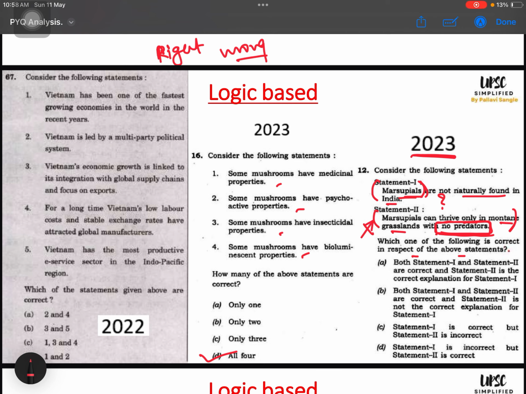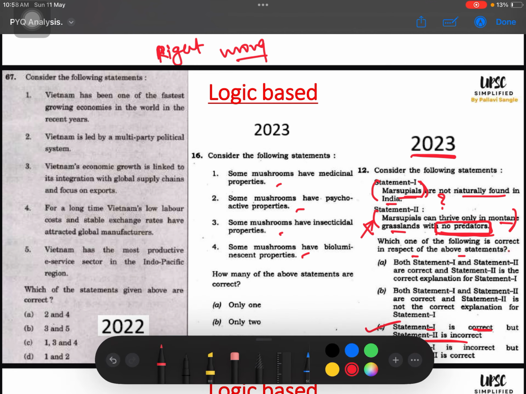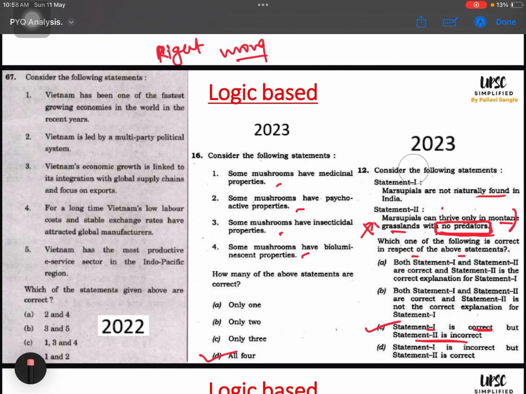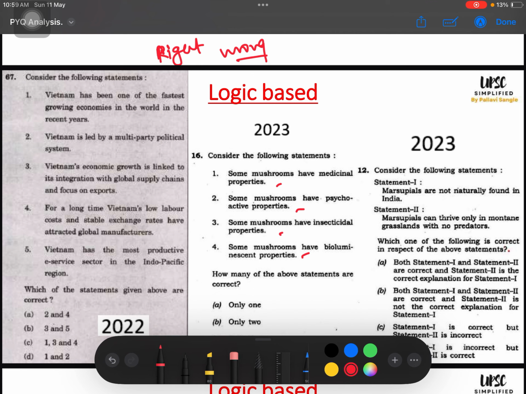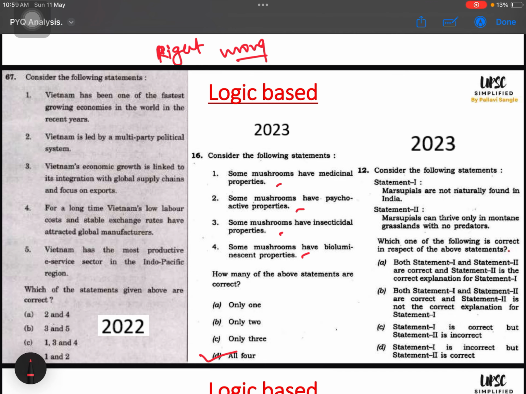So if statement 2 is wrong, my answer is directly there. Statement 2 is incorrect and statement 1 is correct. I don't even need to think about statement 1, or break my head over whether it is right or wrong. These statement based questions are very beautiful, because even if you find one statement as wrong or right, you can get the answer between C and D.